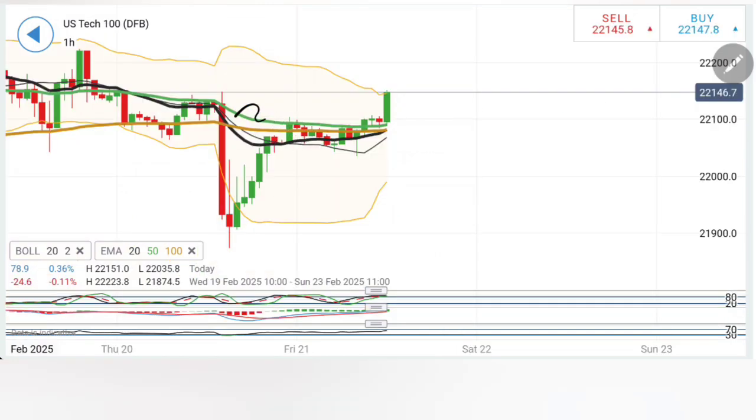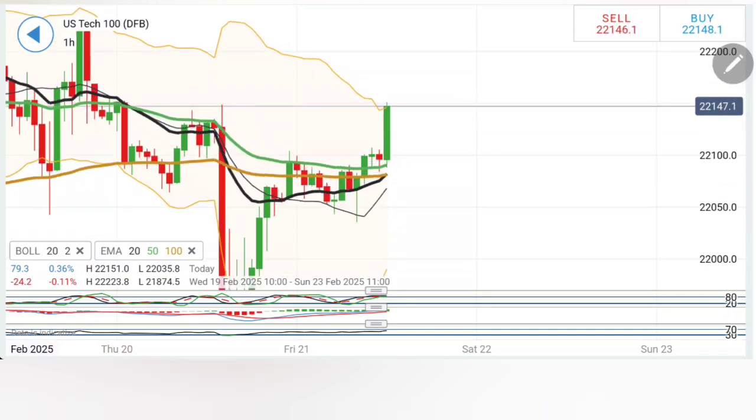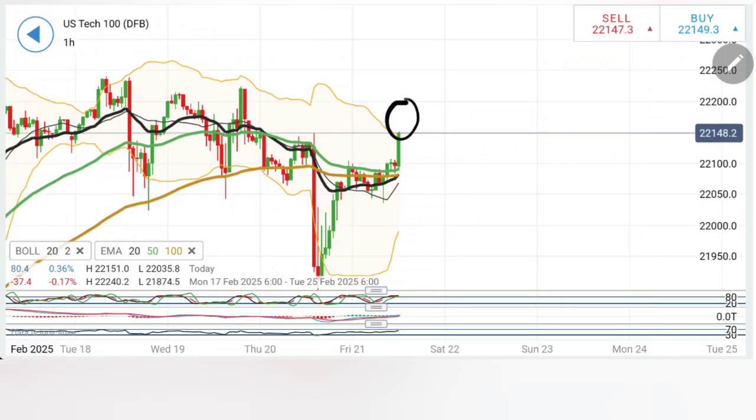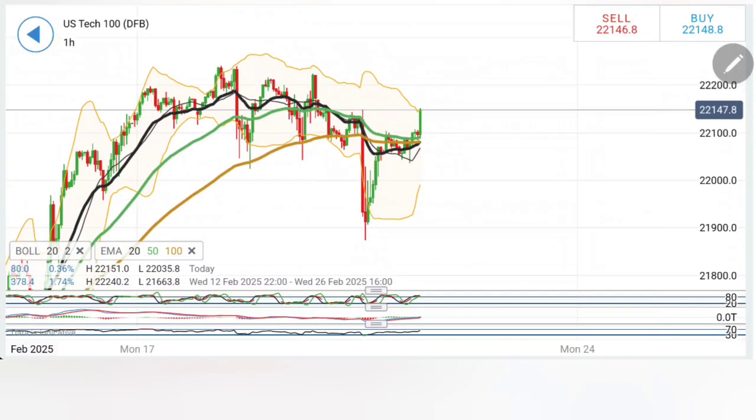Likewise with the S&P, what we had seen for Tech 100 here: the drop started from here after the rise consolidated, and it is now back to the zone from where the drop started. Now 22,160 is a very good level, or rather I will say 22,160, 200, 220, 240. These are the levels you should watch out for. As long as 22,240 is not taken, do not treat this as a reversal.